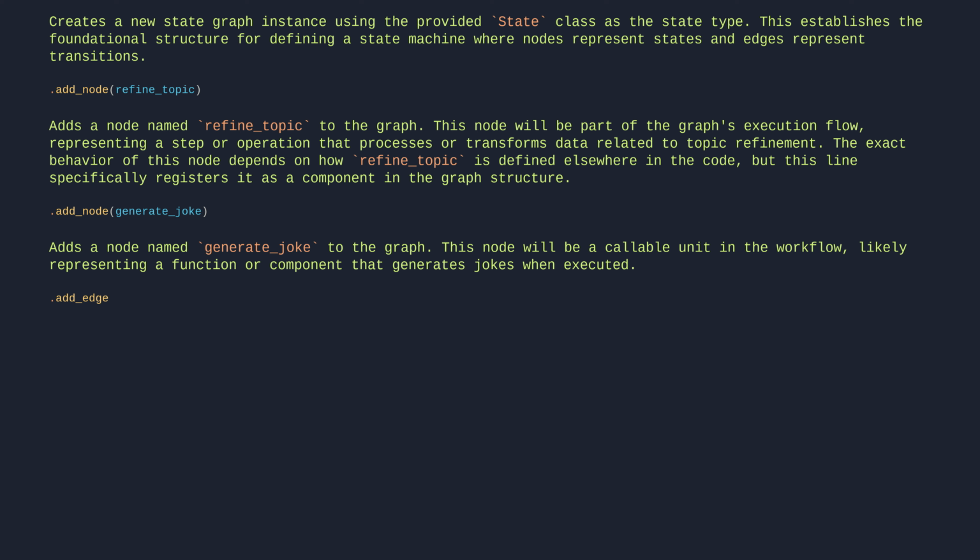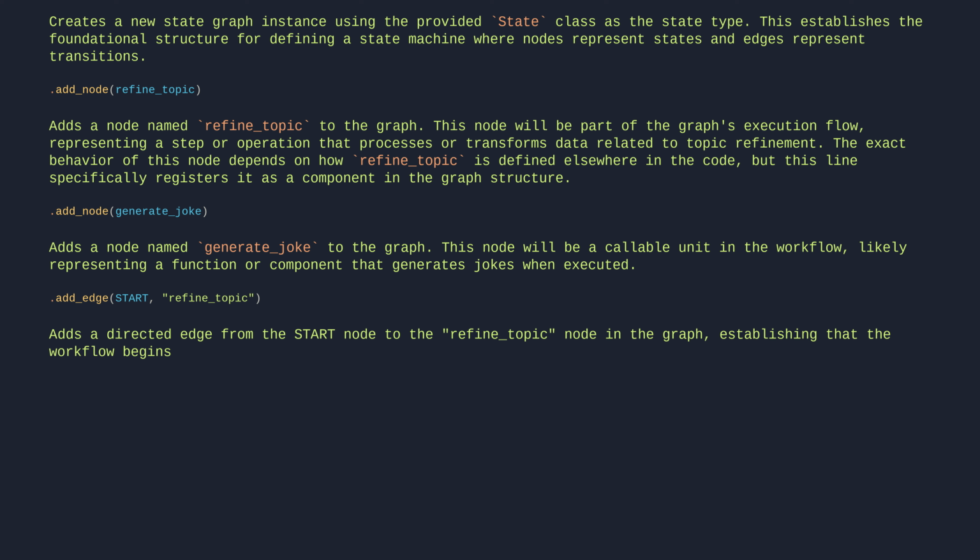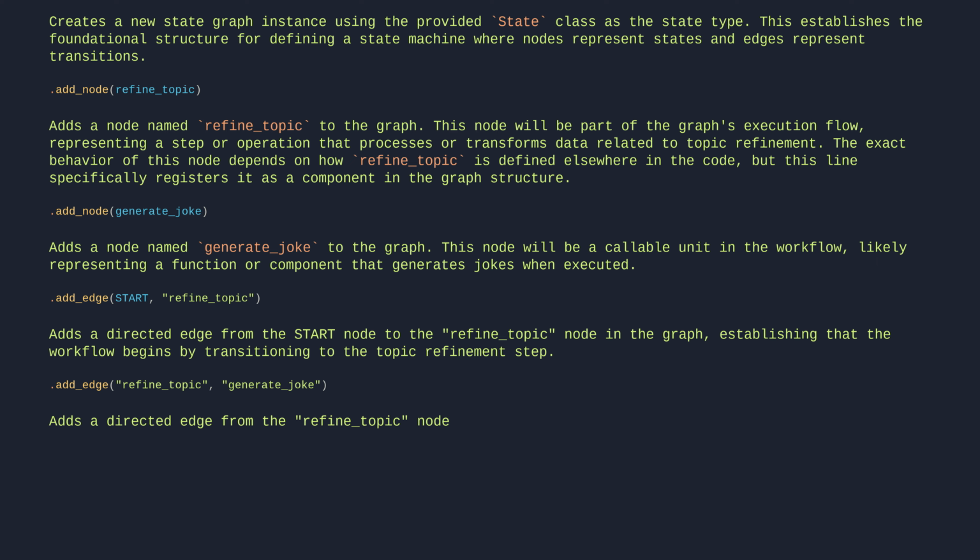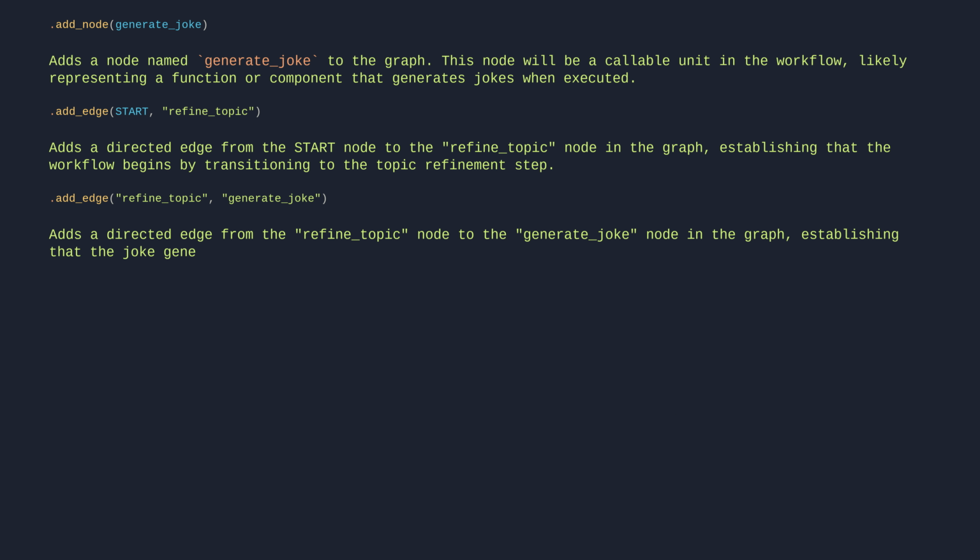Add edge START, refine_topic adds a directed edge from the start node to the refine_topic node in the graph, establishing that the workflow begins by transitioning to the topic refinement step. Add edge refine_topic, generate_joke adds a directed edge from the refine_topic node to the generate_joke node in the graph, establishing that the joke generation step follows topic refinement in the workflow.